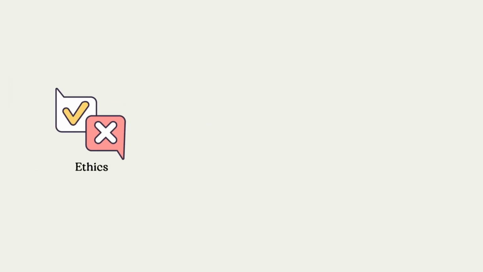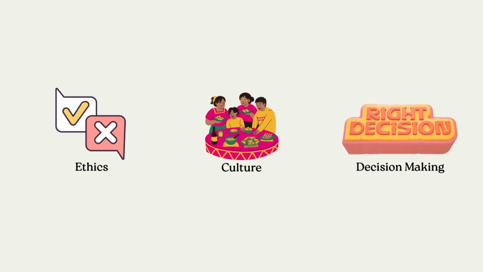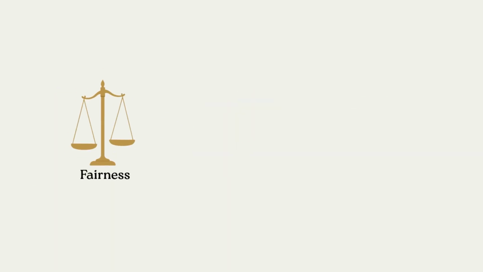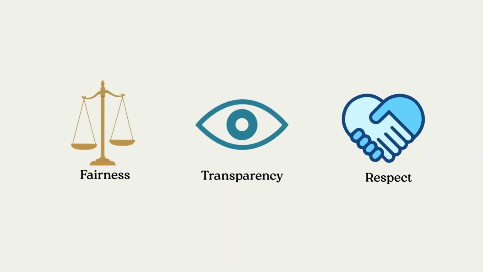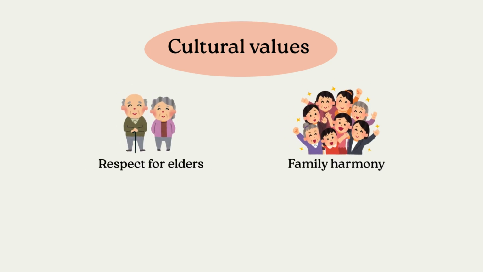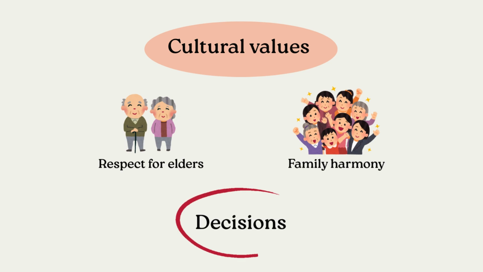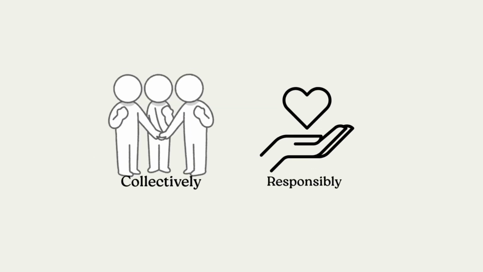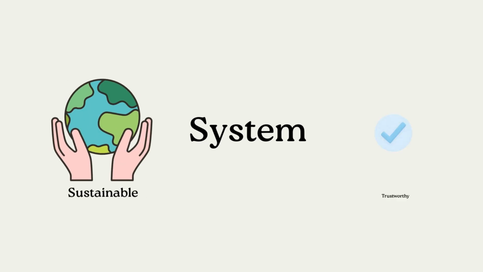This story also highlights the importance of ethics, culture, and decision-making in family businesses. Ethical leadership requires fairness, transparency, and respect for every family member's voice. Cultural values, such as respect for elders and family harmony, strongly influence decisions. When decisions are made collectively and responsibly, the system becomes more sustainable and trustworthy.